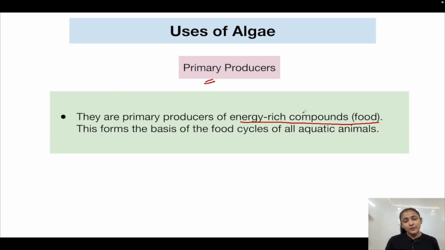In photosynthesis, carbon dioxide is ultimately being fixed into energy rich compounds called food. By photosynthesis, algae is preparing its food. So they form the basis of the food cycles of all the aquatic animals.